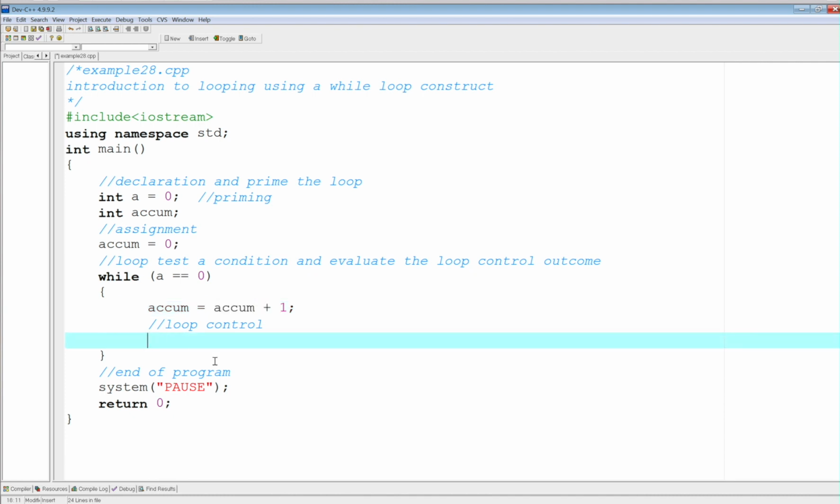However, we're going to ask now the user if they want to stay or not in the loop. So now we're going to control this loop. So something like this, cout: Enter 0 to continue in this loop, else enter any other value.